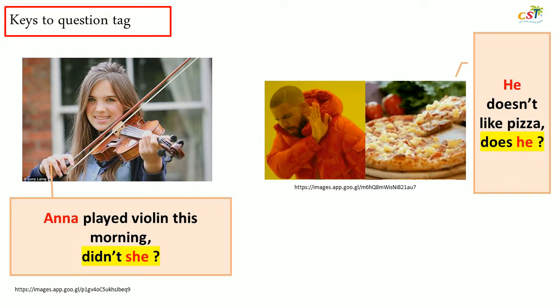There are some basic rules for saying question tags. Please look at the girl with violin. That sentence is positive, so the question tag is the opposite. If the sentence is positive, the question tag is negative. It is always the opposite. And we put she because the subject in that sentence is Anna. Anna is a female.